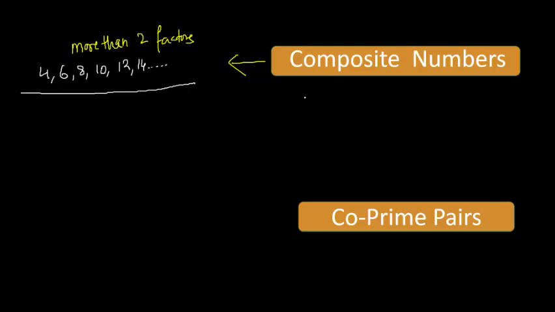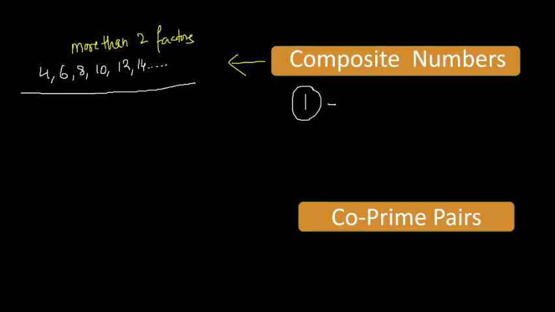Now tell me in which category one will fall. Will one be prime or composite? Tell me. Good, Pankaj. Very good. Gopika. Right.